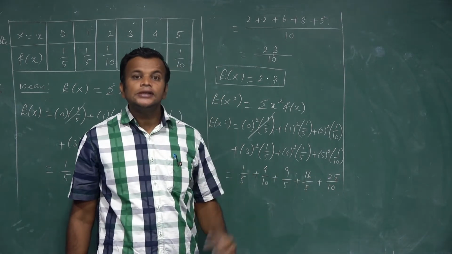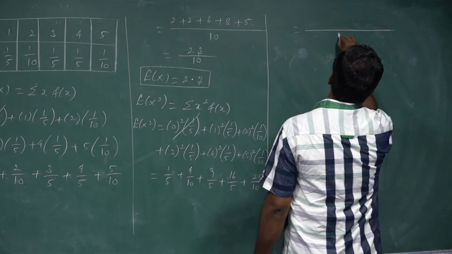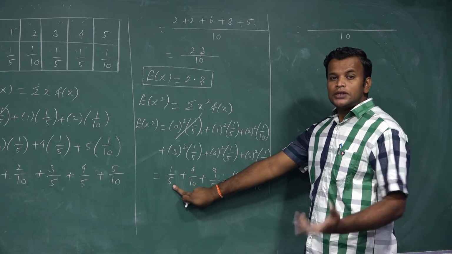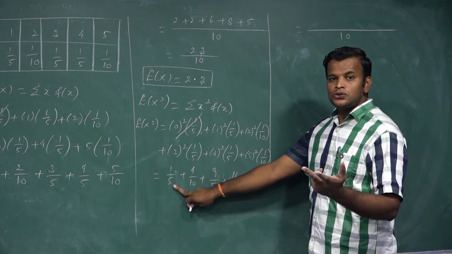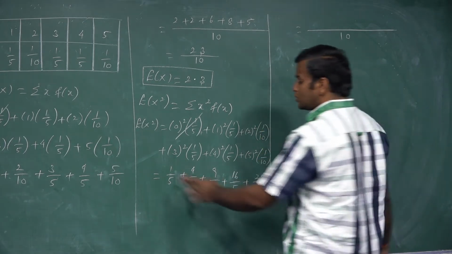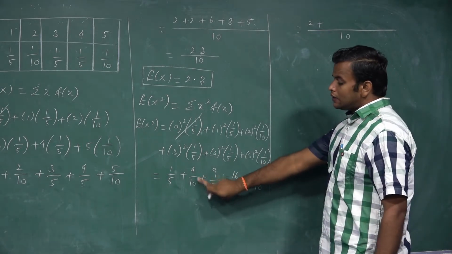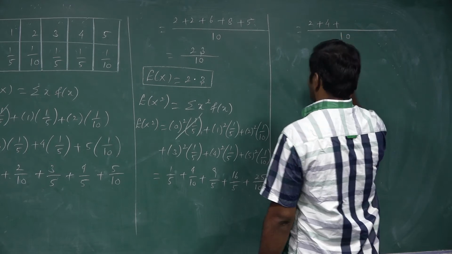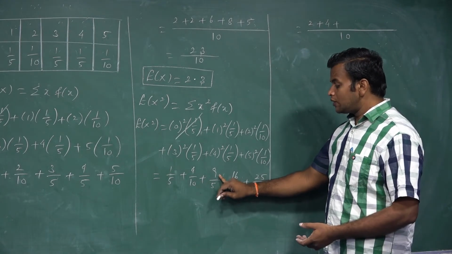So the LCM is 10, so taking the LCM whole divided by 10. The first term denominator is 5, but our LCM is 10. So in which number do we multiply 5 to get 10? 2. So the number 2 is multiplied to the numerator. 2 ones are 2. Already 10, our LCM is also 10, so 4. Then 5, our LCM is 10, so multiply 2 to the numerator.